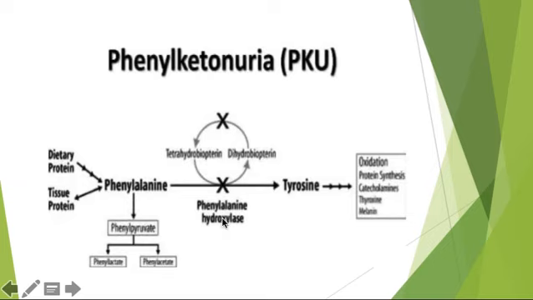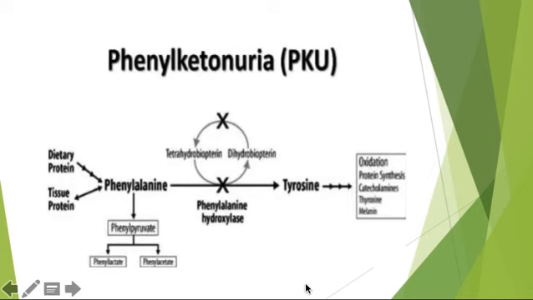Whenever there is a deficiency of the phenylalanine hydroxylase enzyme, what happens? Phenylalanine doesn't get converted to tyrosine. So the excess phenylalanine gets converted to phenylpyruvate, phenyllactate and phenylacetate, right? This is the inborn error in phenylalanine metabolism, which is PKU or phenylketonuria.